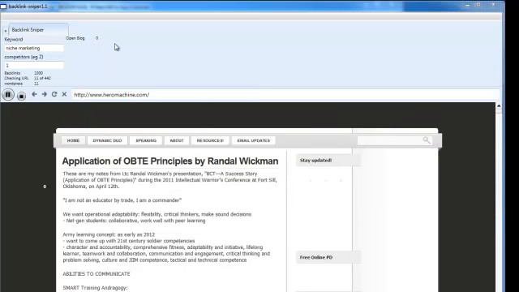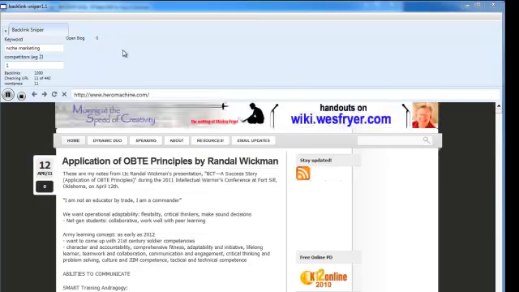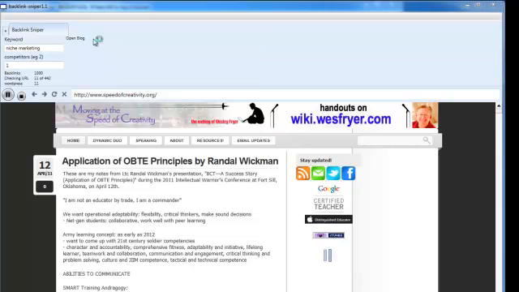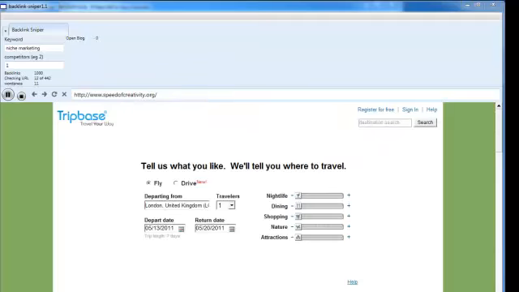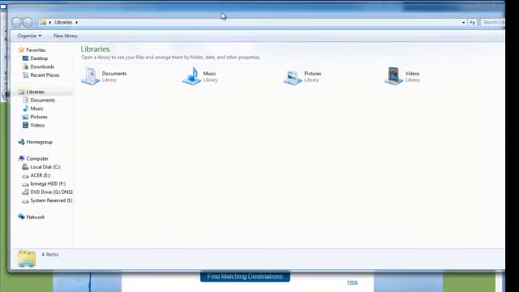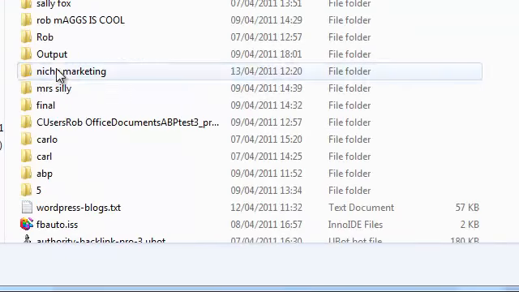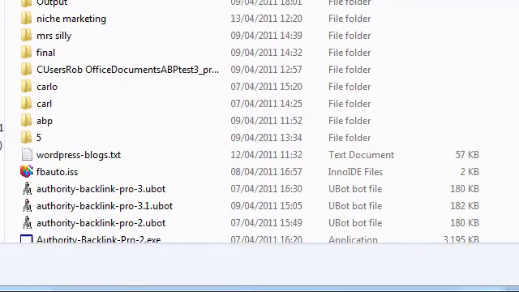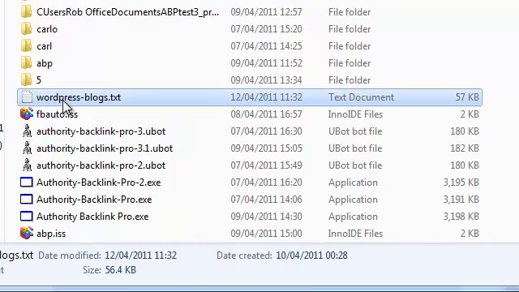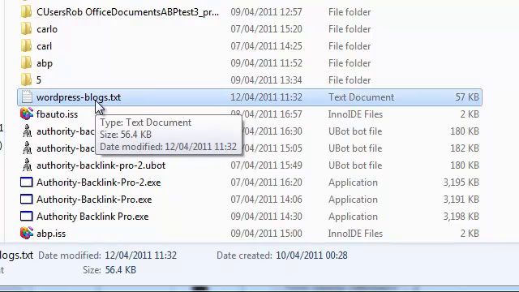And this process is going to take quite a while, so I recommend that you just leave it to run. When it's completed, it will have written the WordPress blogs that it's found to the ABP folder in your My Documents, which I'll get up now and show you. And you'll see a file here called wordpressblogs.txt, which will have all of those filtered blogs in.